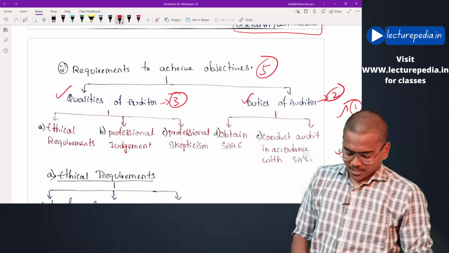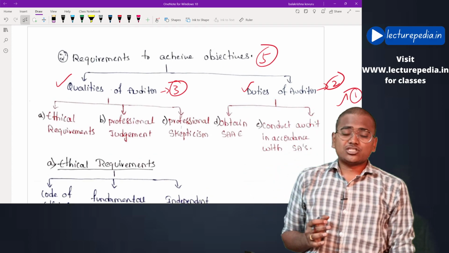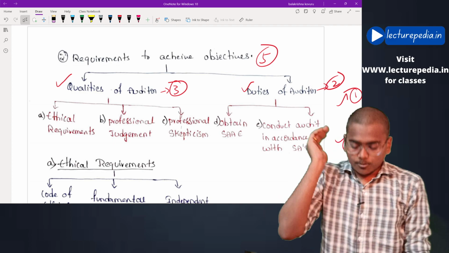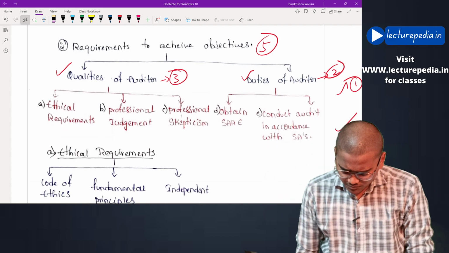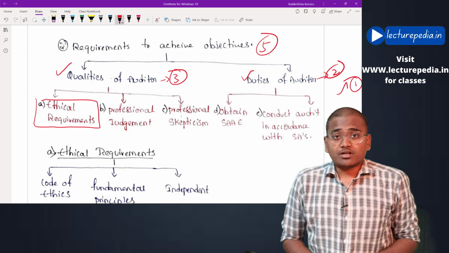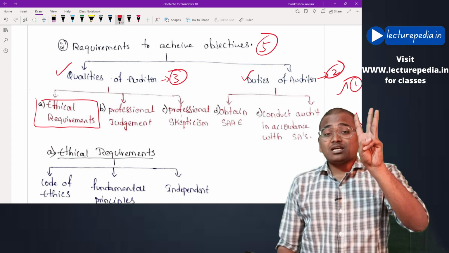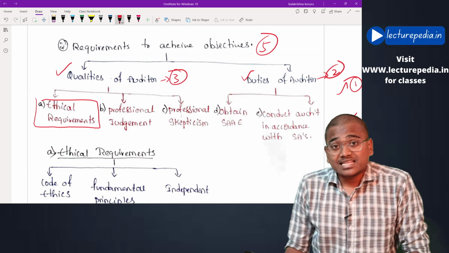Now, first of all, let us see what qualities the auditor has to possess in order to achieve the objectives. The first one is ethical requirements. The auditor needs to comply with the ethical requirements. Now, what will be included in these ethical requirements? There are three things that are included in these ethical requirements.